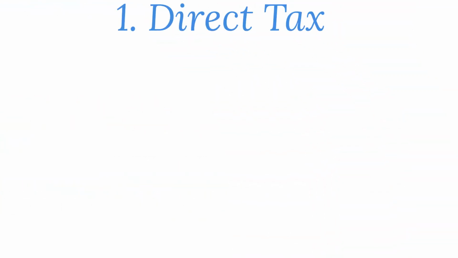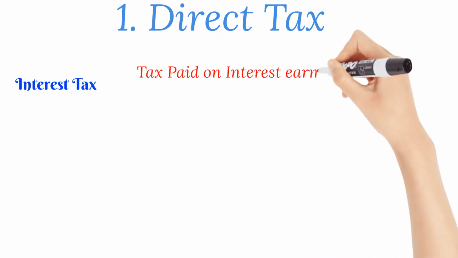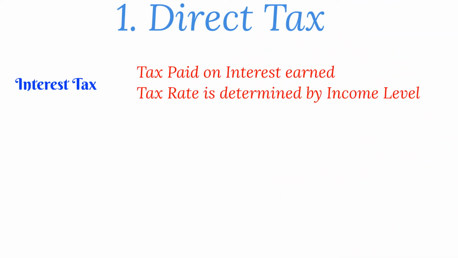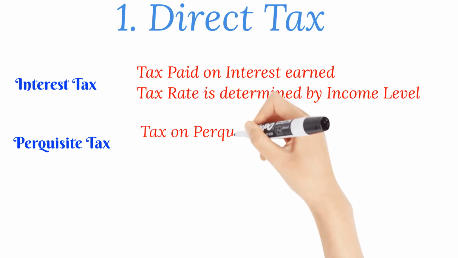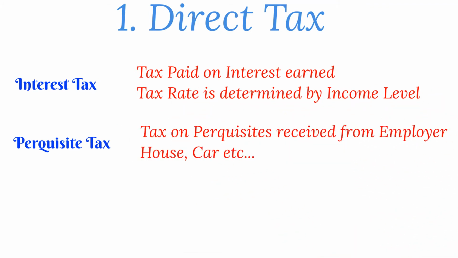Next tax under direct taxes is interest tax. Under interest tax, you pay tax on the interest you earn, and this tax rate is again determined by your total income level. Moving on, next tax is perquisite tax. Under perquisite tax, you pay tax for all the perquisites you receive from your employer, like house, car, etc. Again, this tax is subject to the type of usage that you have and the type of perquisite that you received from your employer.